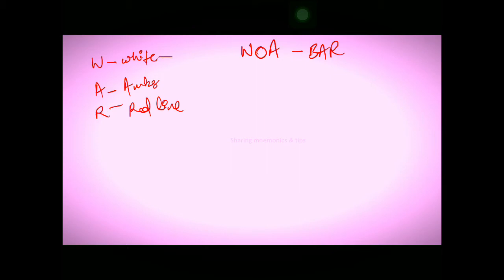So from W, we know that it is white line. O stands for occlusal, and A, you all know, is amber line. So A stands for AB. Now let's come to AB. This B stands for bone level.